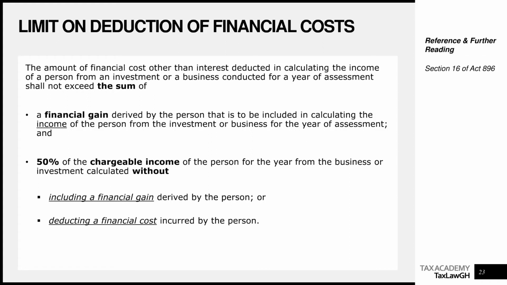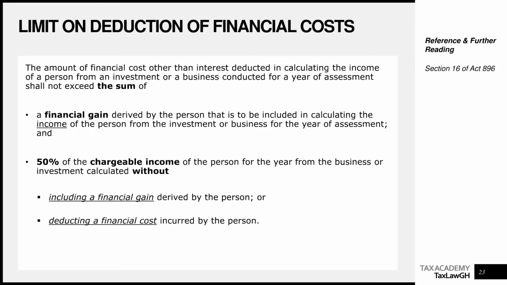It looks complex on the face of it, but at a very fundamental level, we are saying that the amount of financial cost that you can deduct during the year, financial cost that is not interest, right, cannot exceed a certain limit. So we are giving you a cap. Same way when we were talking about repairs and improvement, we said that repair and improvement amount cannot exceed 5% of the written down value of the pool at the end of the year.